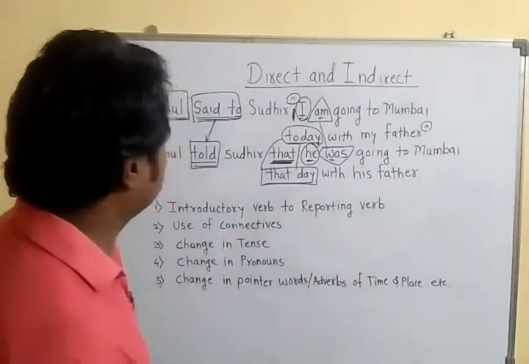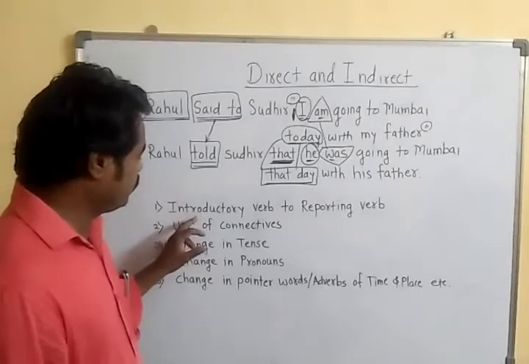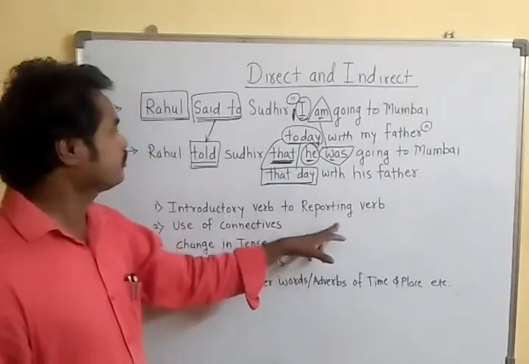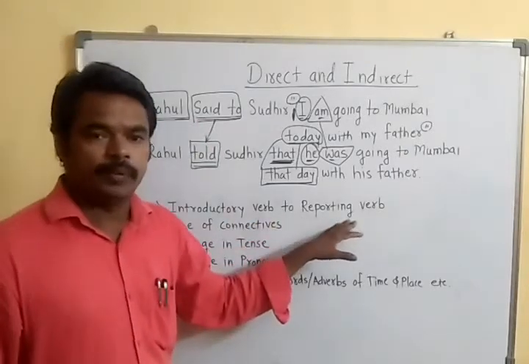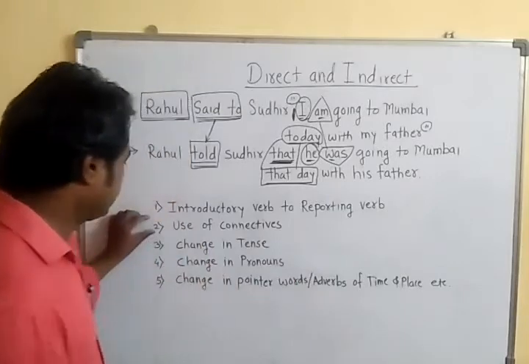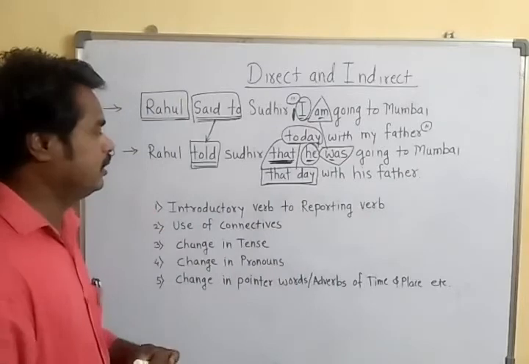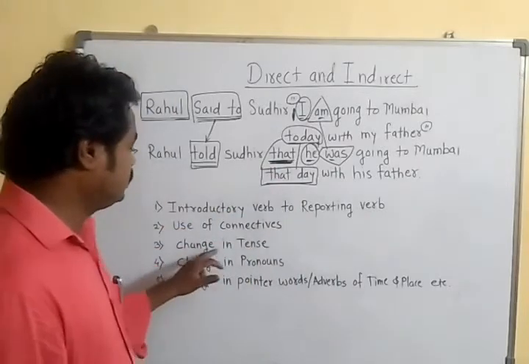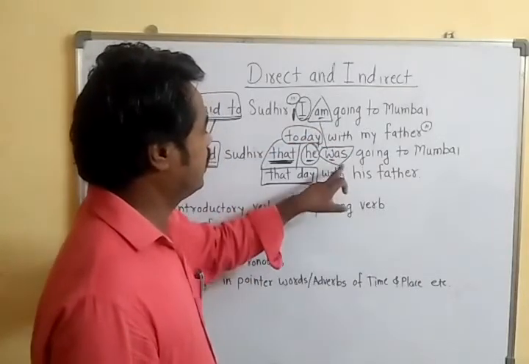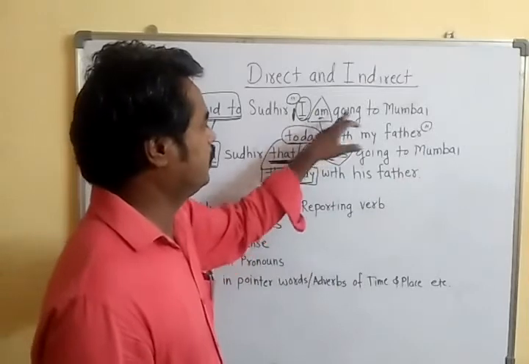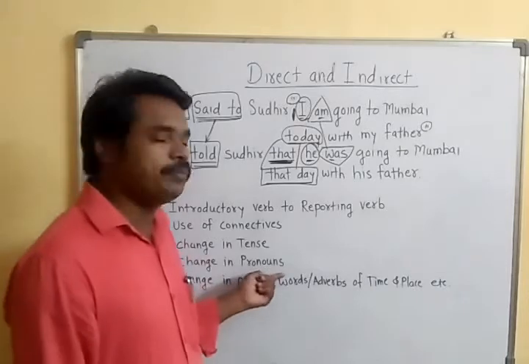Now when we are studying direct and indirect, you consider a few changes. See, the introductory verb changes into the reporting verb. Second, use of connectives; the "that" we have used here is the connector. Then change in tense. See here, this is present tense and this is past. Present continuous becomes past continuous. That is the change. After that, change in pronouns.